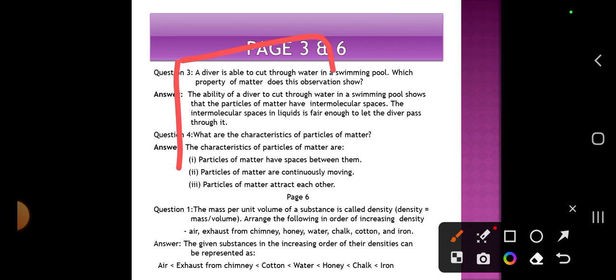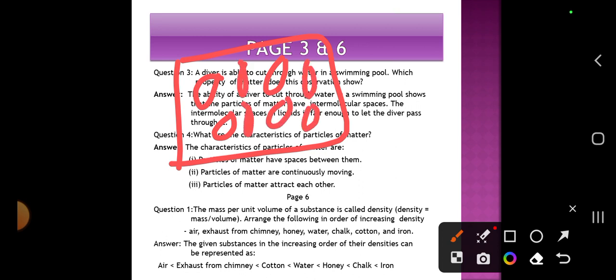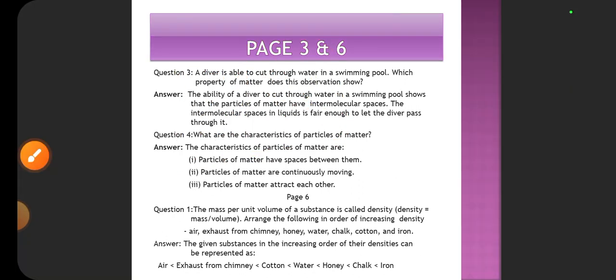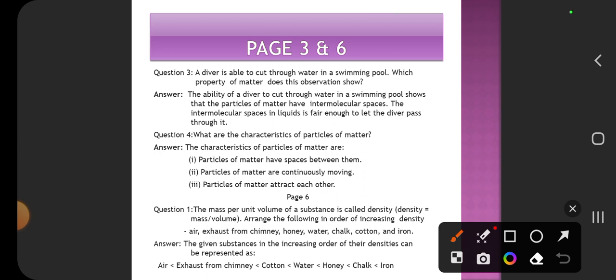This is a liquid, and the particles of liquids have space between them. They are loosely connected with each other. So it is possible for the diver to cut through. The intermolecular space provides enough room for the diver to go through the liquid.